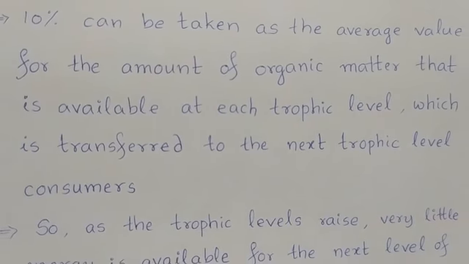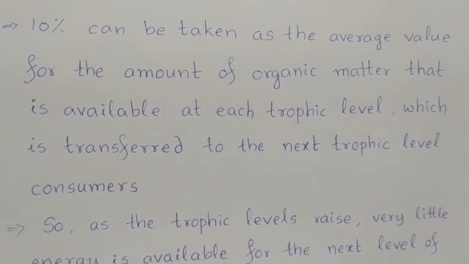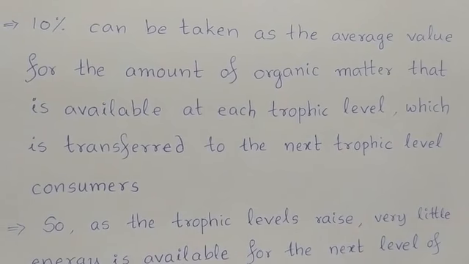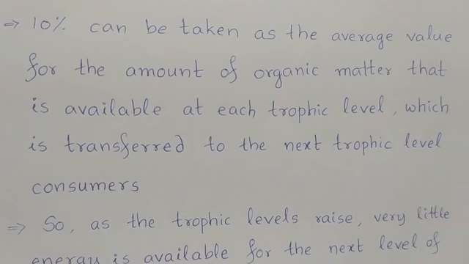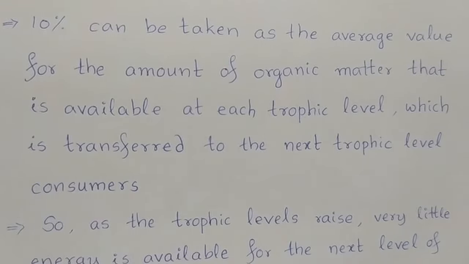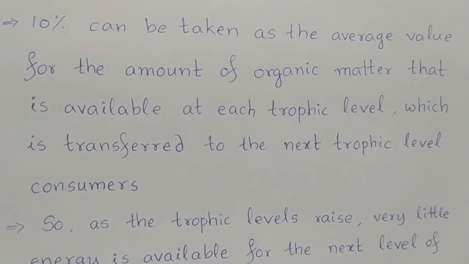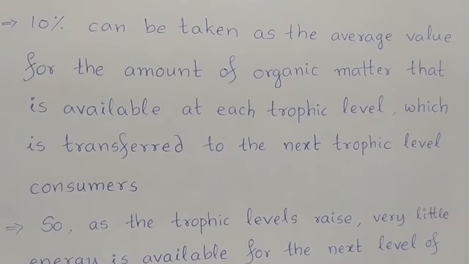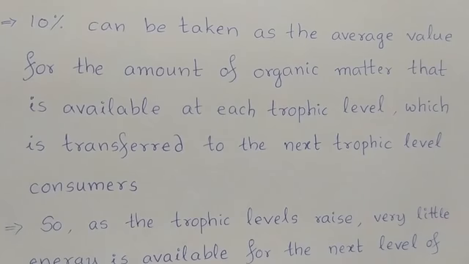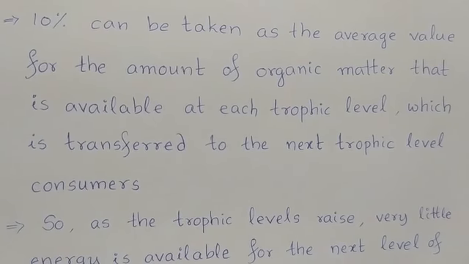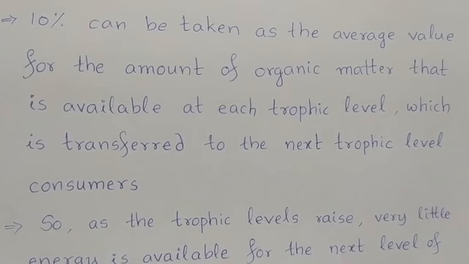So, every time only 10% of energy from one trophic level to the next trophic level is getting transferred in the food chain. So, great amount of energy is lost. Am I correct? And only little energy is made available to the next trophic level.